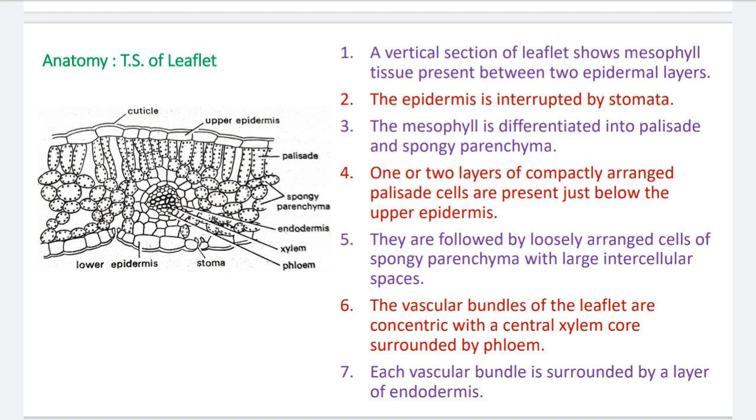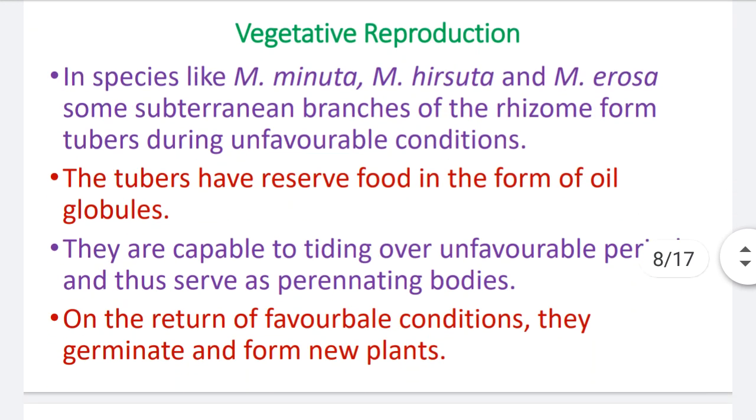So this is the centroxylic vascular bundle. Number 7, each vascular bundle is surrounded by a layer of endodermis. That endodermis is further covered by the vascular strand or vascular bundle present in the center of the leaflet. So in this way, this is the very easy anatomy of the leaflet.